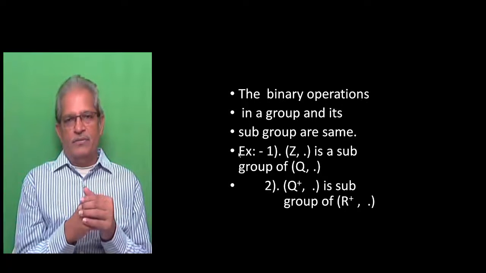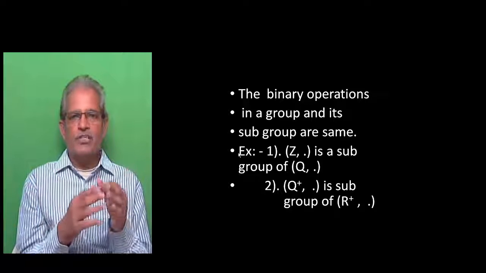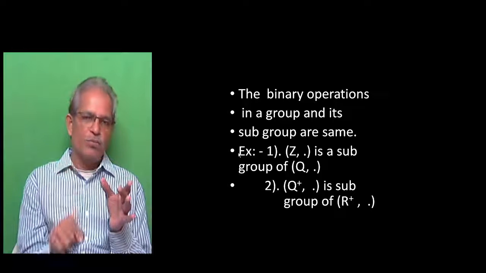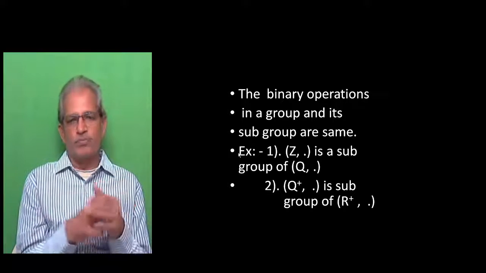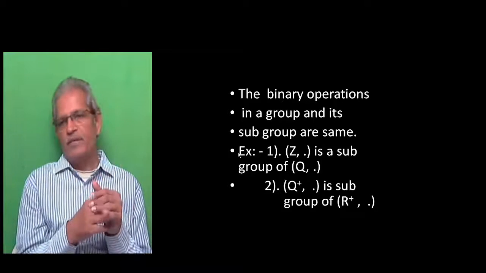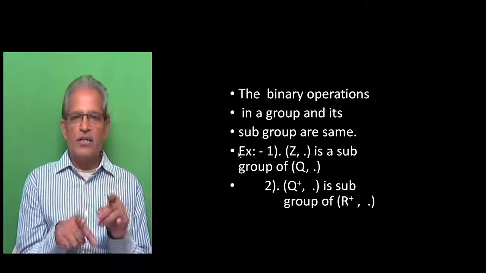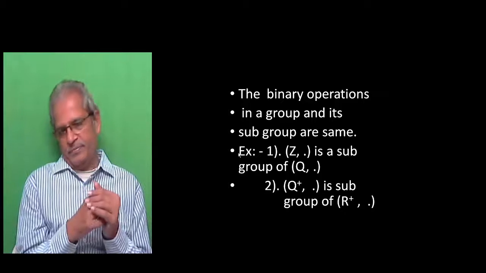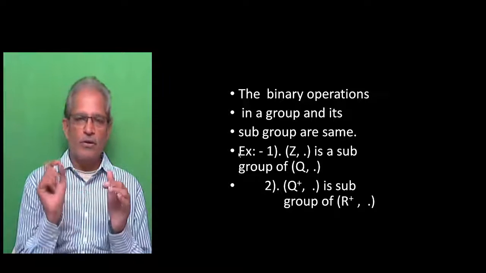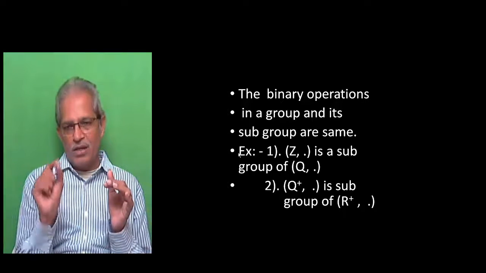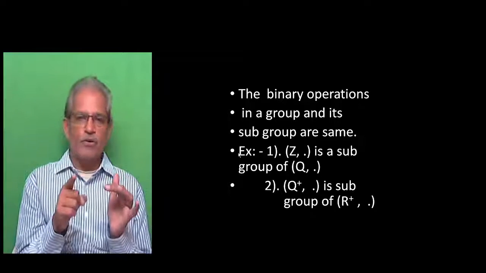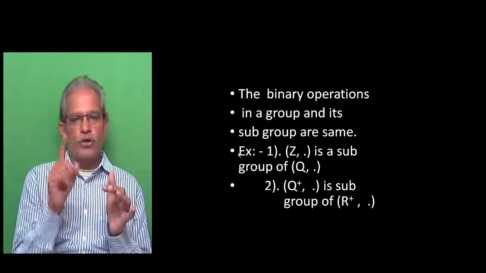You note down these observations. The binary operations in a group and its subgroup are the same. The first point you have to keep in mind: the binary operation of a group is the same as the binary operation of its subgroup. Example, Z dot. Z is the set of integers, dot is multiplication. Z dot is a subgroup of Q dot. Q is the set of rational numbers, dot is multiplication. So the binary operation of Z is dot, and the binary operation of Q is also dot. But Z is a subset of Q. Therefore, Z dot is a subgroup, Q dot is a group.